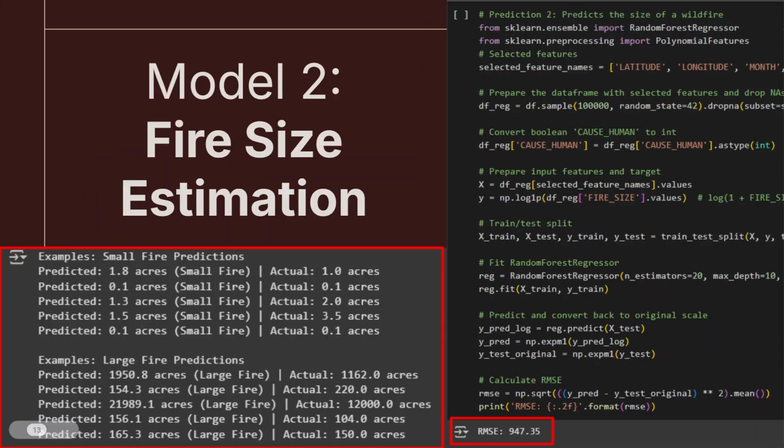For the fire size estimation, we employed a random forest regressor. To handle the skewed distribution of fire sizes, we applied a logarithmic transformation to the target variable. Features included latitude, longitude, month, fire year, and the encoded fire size class. It yielded a reasonable RMSE, indicating its effectiveness in predicting the fire area on a continuous scale. One interpretation, however, is that there is a high error, which reflects a skewed distribution and missing predictors. Month and cause often rank high in feature importance, but they alone cannot determine extreme spread potential.